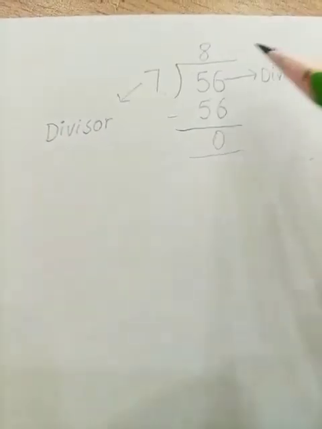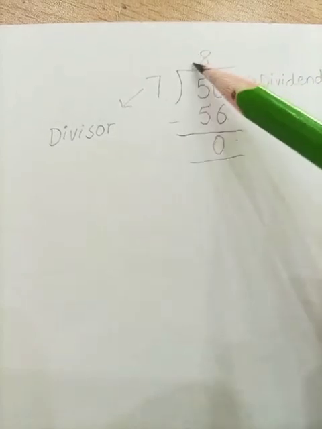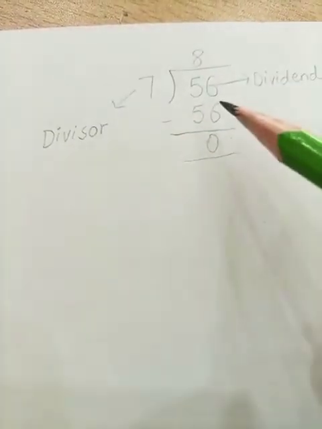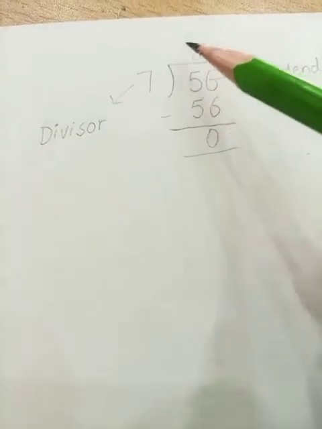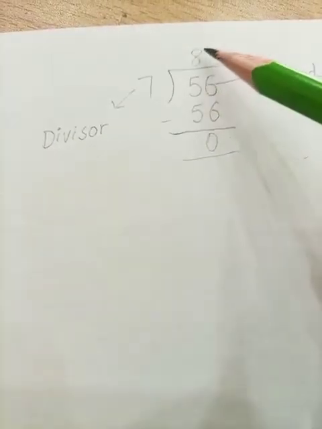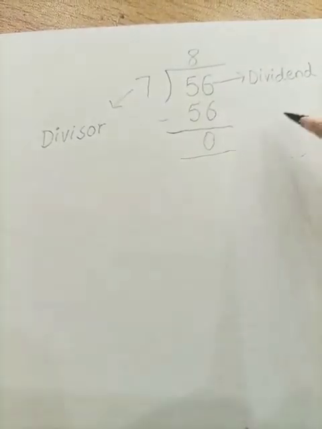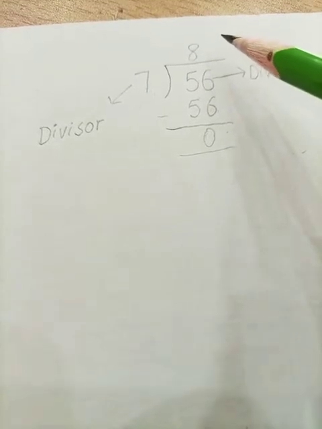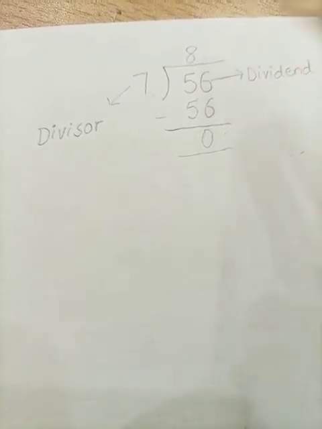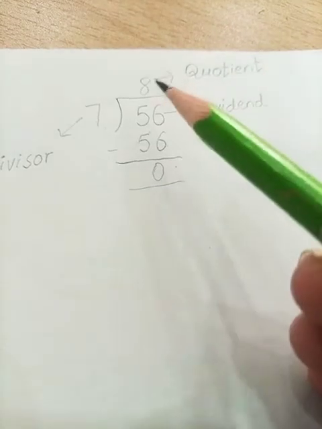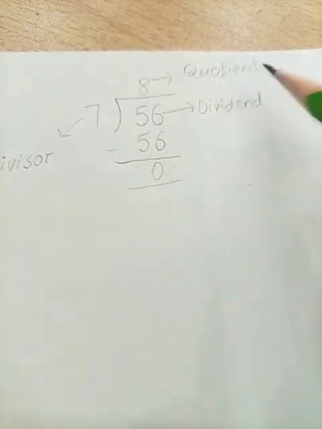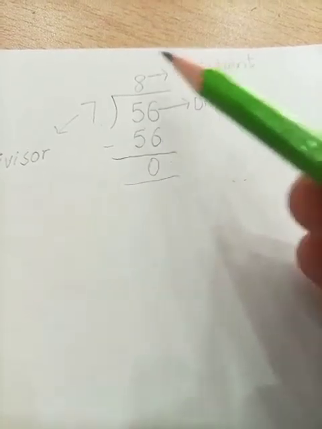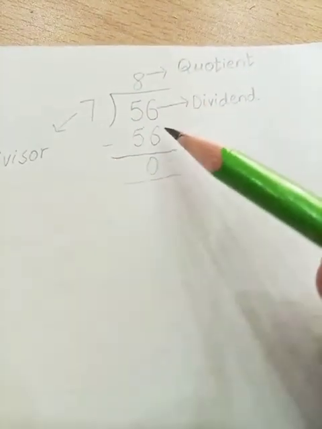And the number that we get after dividing our dividend, or the result of our division, here is the result of our division. So students, the result of our division will be called the quotient. Read it with me, students. Quotient. So students, the result of our division will be called the quotient. And after the division, we have divided it.